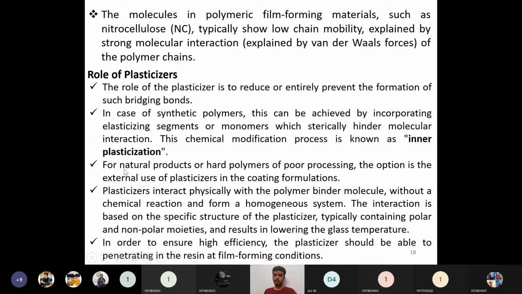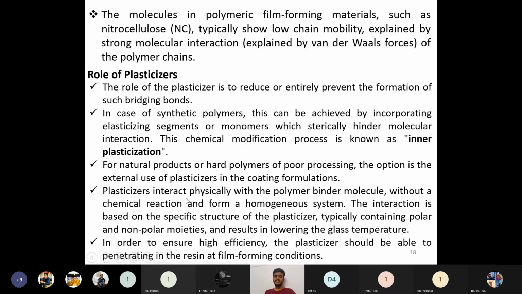Whenever we are using natural types of polymers, resins, binders or film forming agents, we have to use external plasticizers. So that is external plasticization. For the synthetic polymers, whenever we are using them as a resin, that is called internal plasticization. So inevitably we have to go for external plasticization for the natural products.